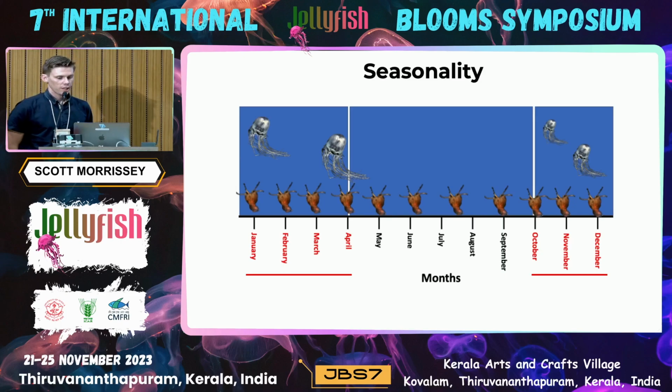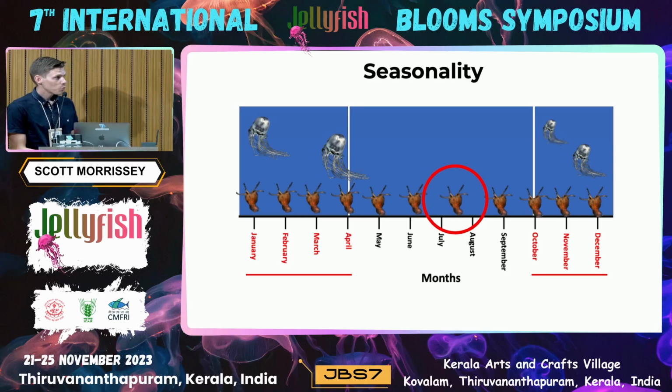And conveniently, Chironex medusae are seasonal, and so they're only present in Australian waters during summer months, hence the Australian box jellyfish season. As a result, it provides an opportunity to try and locate polyps with eDNA, as any detection of the jellyfish during winter months when medusae are absent must be from polyps.